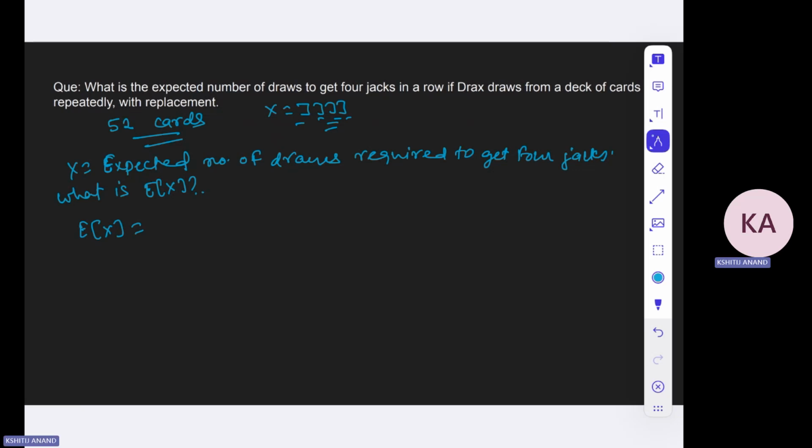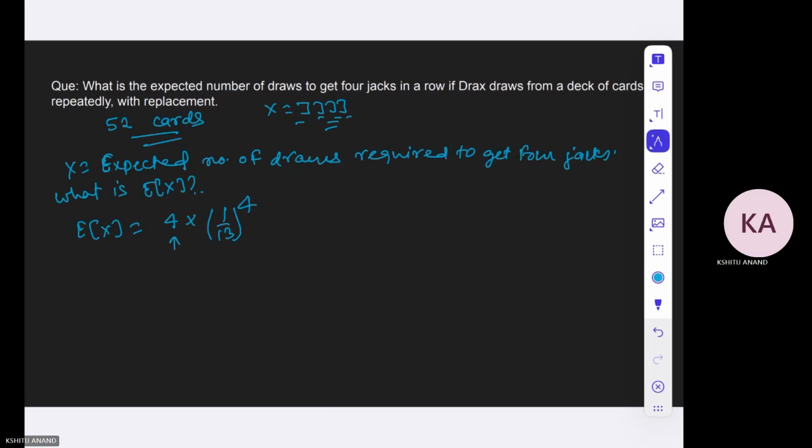So within 4 attempts only, we get the 4 consecutive J. So what is the probability that we do it in 4 attempts only? It will be 4. So this is 4, which is the value of x, one possible value of x, because x can be 4, right? And what is its probability? Obviously, this probability will be 1 by 13 to the power 4, right?